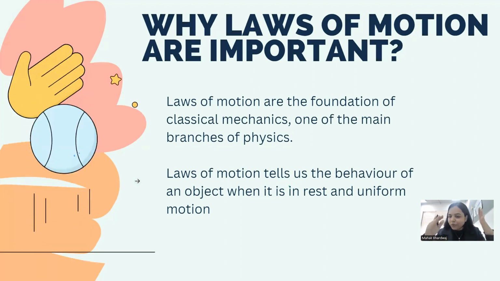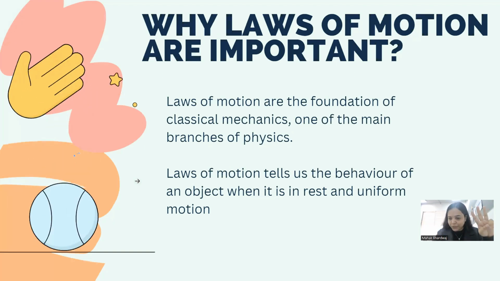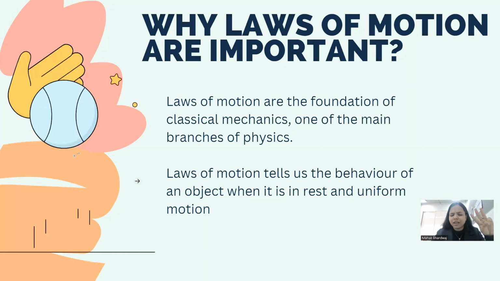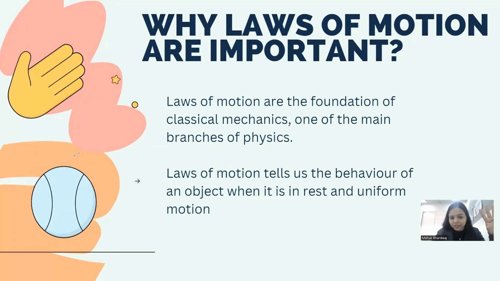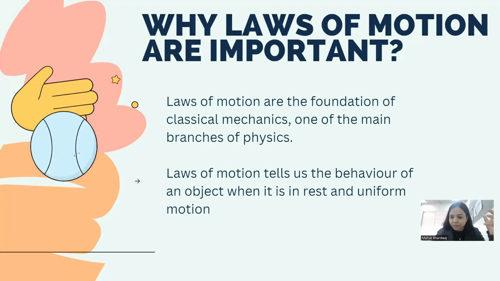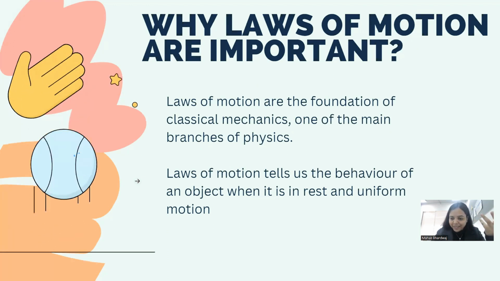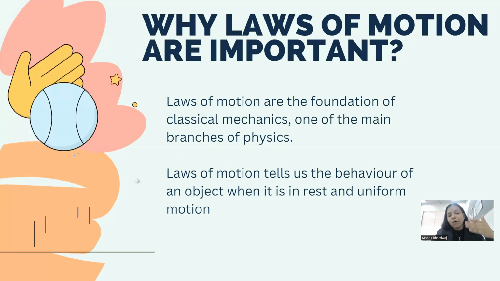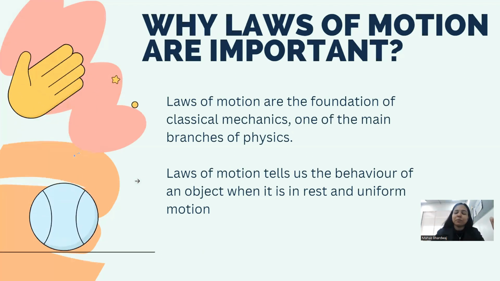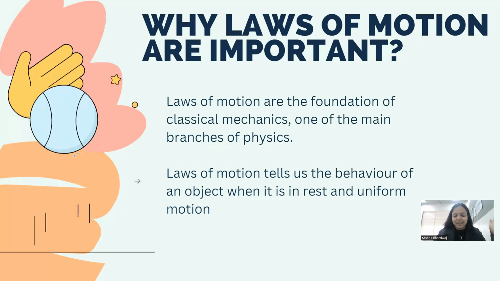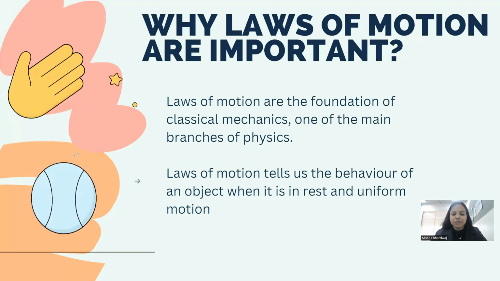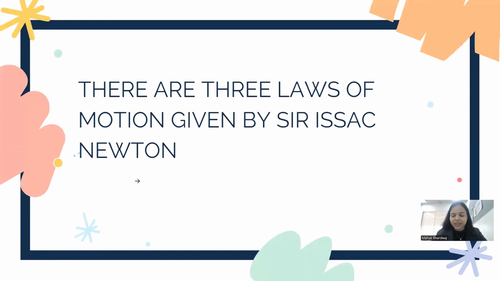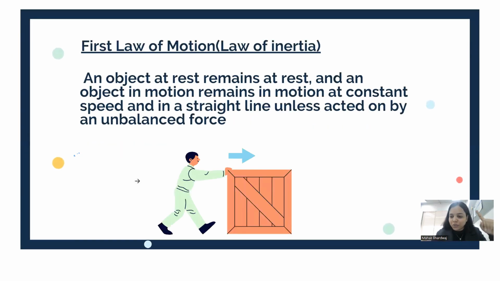Okay, so in total, there are 3 laws of motion, and these 3 laws are the basics of your mechanics. In physics, there are different branches like thermodynamics, thermal physics, optics, electrodynamics. One of the branches of physics is mechanics, and laws of motion are the fundamentals of your mechanics. Okay, so let's first start with the first law of motion. The first law is also known as the law of inertia, right? So let's see the statement for the first law.